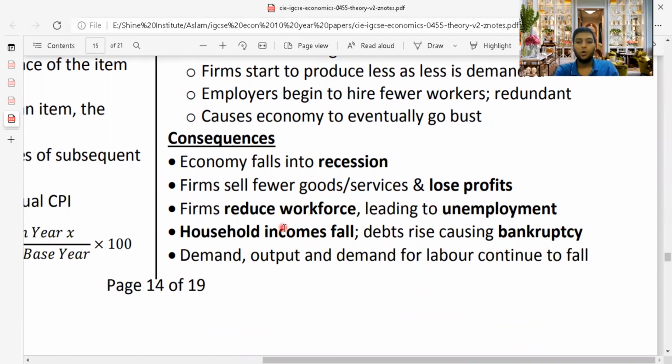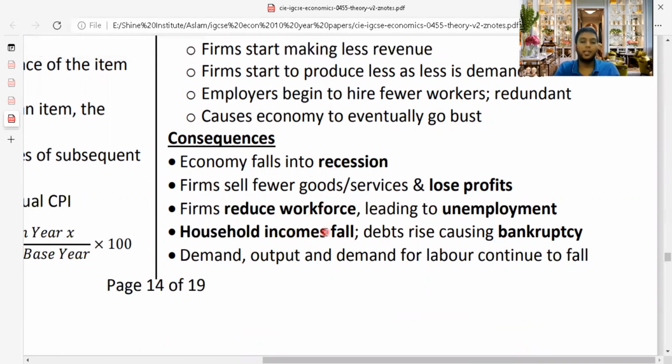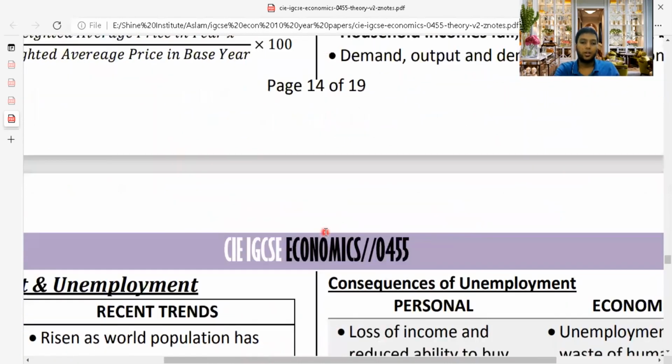So how does household income fall? When you don't earn a big income, and prices have gone down, you will not earn a big income either. So you cannot pay the money on time. Then this will increase the level of bankruptcy, making it a bad debt. Demand, output, and demand for labor continue to fall because demand is not there now. It's very cheap, people will not buy, and demand for labor continues to fall. Labor rates will be falling across the entire economy because people are not getting job opportunities.